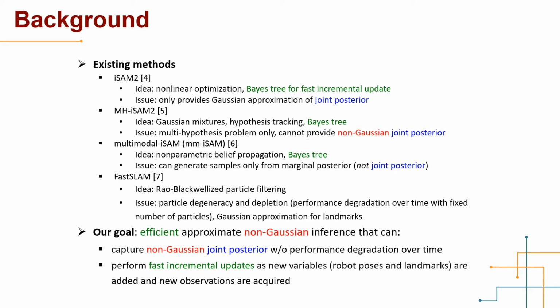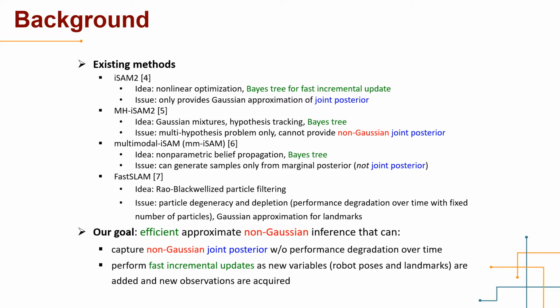mm-iSAM2 is a recent extension of iSAM2. It uses Gaussian mixtures to model ambiguous data association or loop closure. Less likely modes will be pruned in subsequent computation. The algorithm is restricted to multi-hypothesis problems and it cannot provide a non-Gaussian joint posterior. Multimodal iSAM is another recent algorithm that exploits non-parametric belief propagation for inference and the Bayes tree for incremental update. However, it generates samples only from the marginal posterior, not the joint posterior.